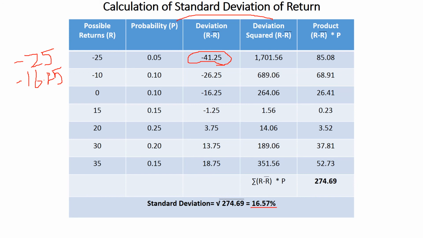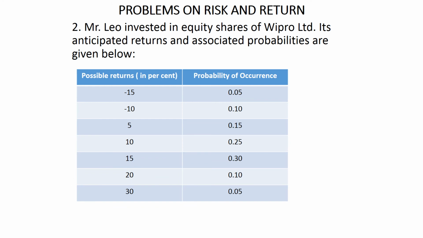So next I will go for the next question. I think that you have to work. So here we have the next question. Mr. Leo invested in equity shares of Wipro Limited. Its anticipated returns and associated probabilities are given below. So here we have possible returns. It is given in terms of percentage, probability given in terms of fractions, and as I told you, the total of probability will always be 1. Let us go for the calculation now for the next slide.